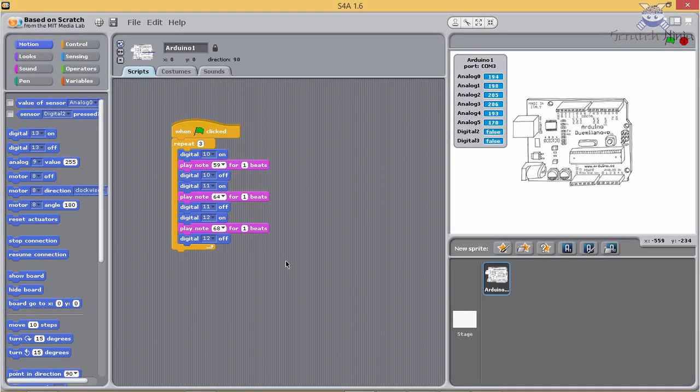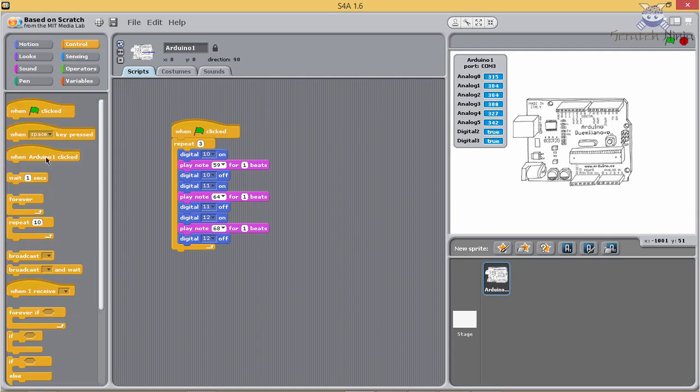Now we will make a code for 3 LED blinks simultaneously. Click on Control, select Forever Loop, connect it below Repeat Loop.